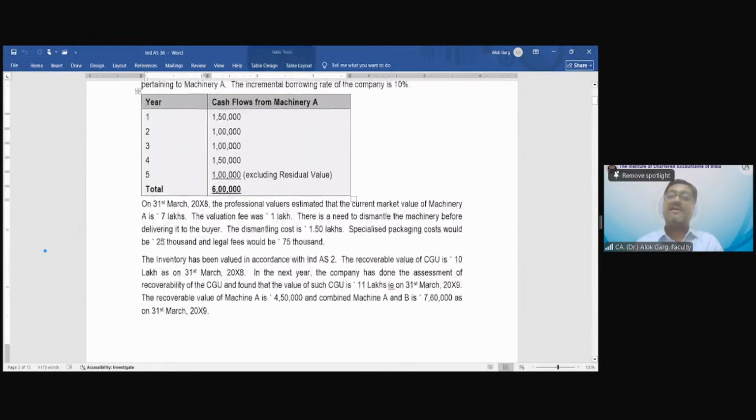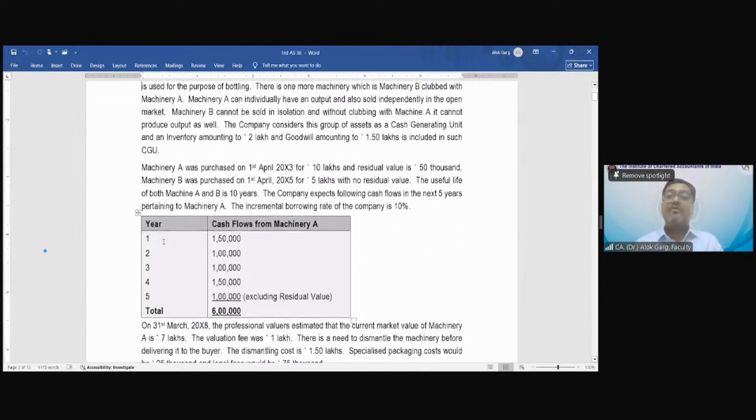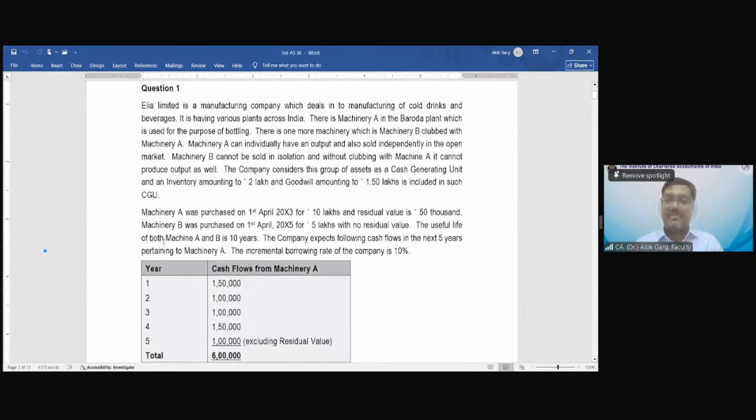So friends, now you need to tell me how should I proceed ahead with this question. Tell me, how should I proceed ahead? कैसे जाऊं मैं आगे? How do I compute?